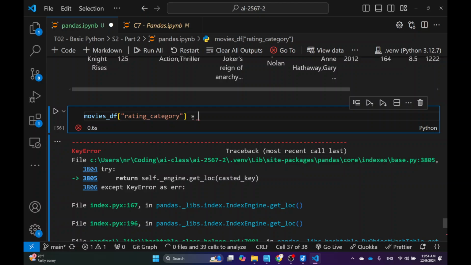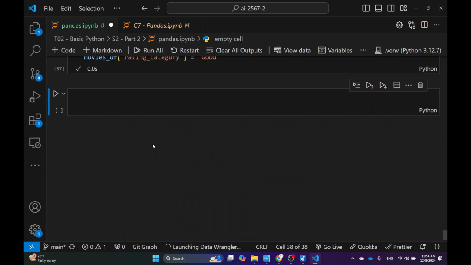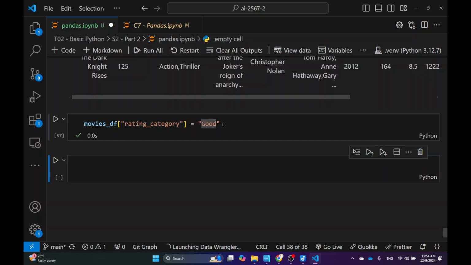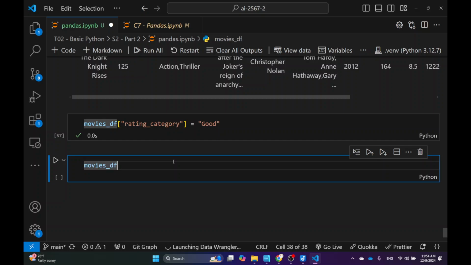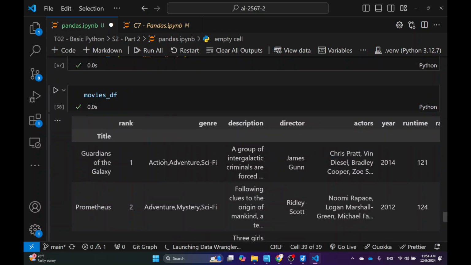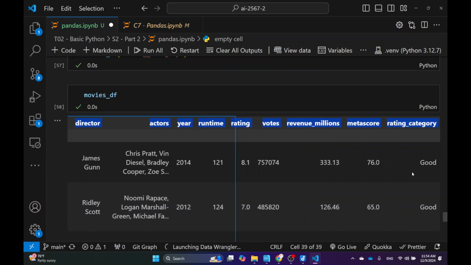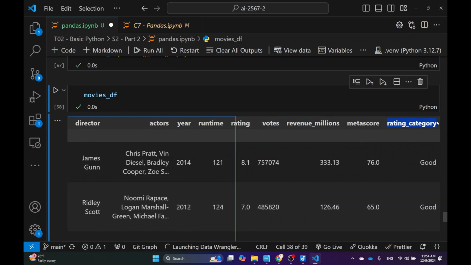For example, I can do "good", right? If I do this and inspect my data frame again, I should be able to see that the last column comes up with rating category equal to good.